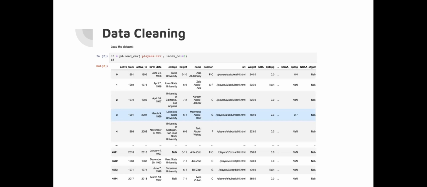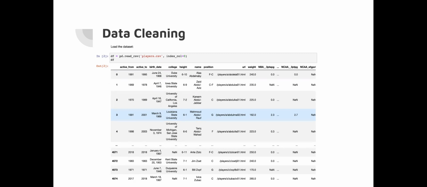So unfortunately, like many data sets in the real world, we don't get them as clean as we do in classes. So we had to do numerous amounts of data cleaning. As you can see, reading in the data, we have about 32 columns here that give us basically a lot of NaN values. And so we had to perform a lot of data cleaning for this data set, which is players.csv.